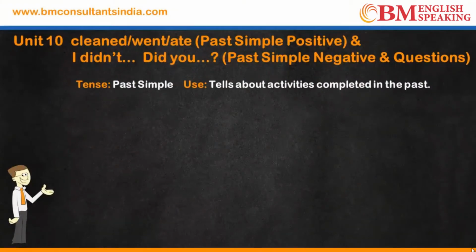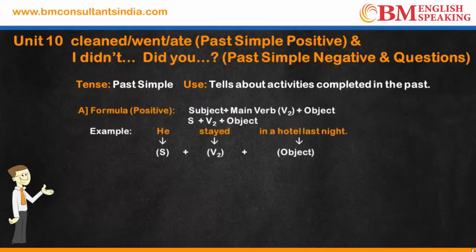सादा भूतकाल हमको भूतकाल में हुई हुई चीजों के बारे में बताता है. Past tense is used to tell about activities that were completed in the past. Let's look at the structure of a sentence in past simple tense.